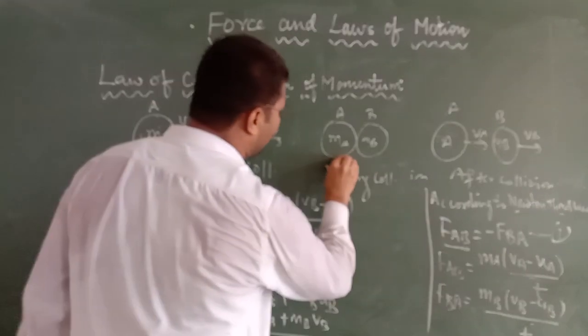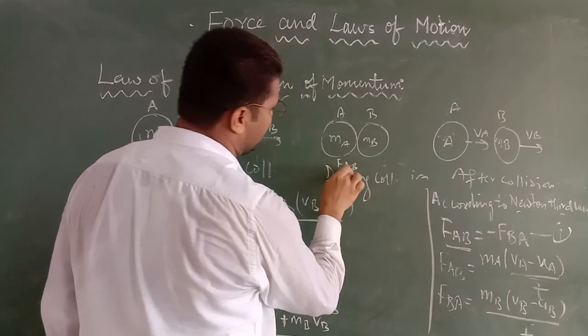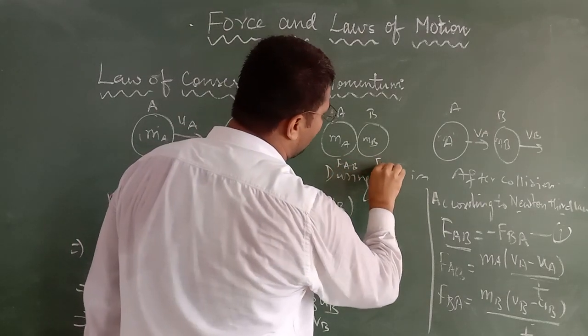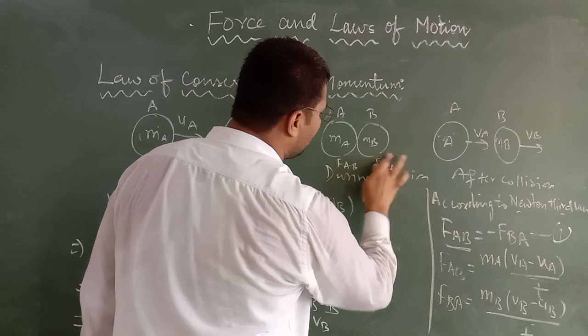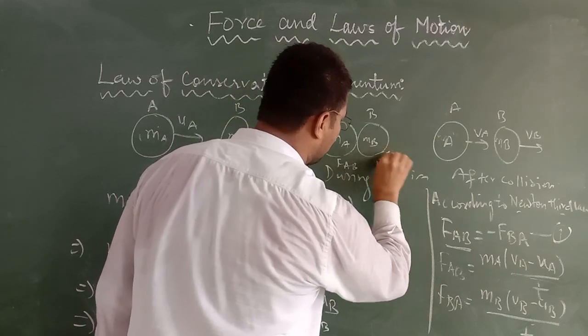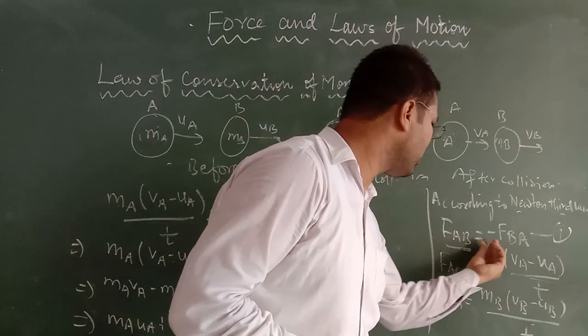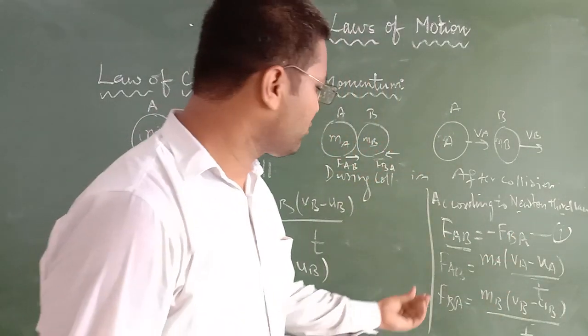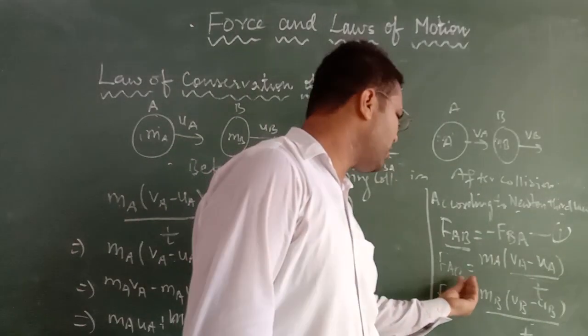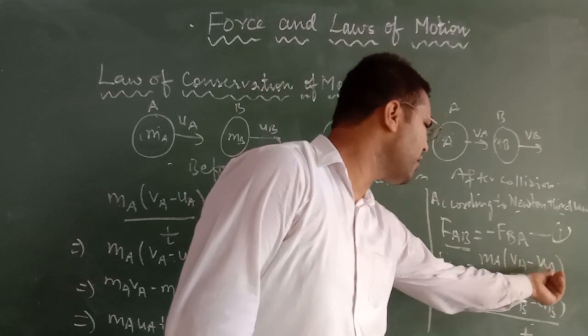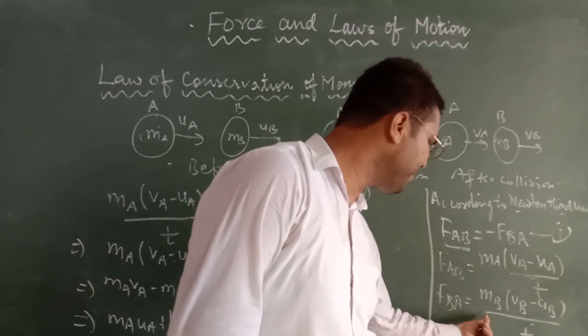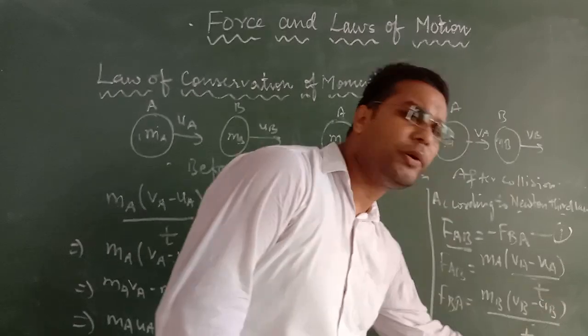So object A will apply a force on object B, that is FAB. In response, object B will also apply a force on object A in the opposite direction. So that's why I have written FAB is equal to minus FBA. According to the second law of motion, FAB is equal to MA (VA minus UA) upon T, FBA is equal to MB (VB minus UB) upon T.